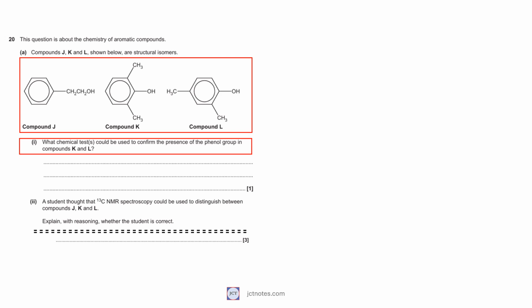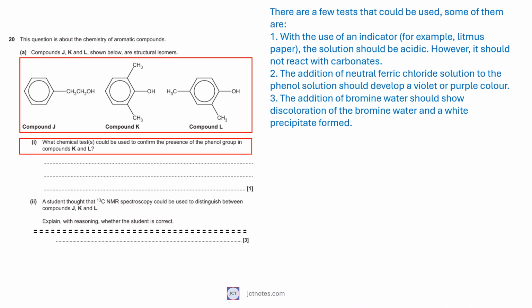There are a few tests that could be used. Some of them are: 1. With the use of an indicator, for example, litmus paper, the solution should be acidic. However, it should not react with carbonates. 2. The addition of neutral ferric chloride solution to the phenol solution should develop a violet or purple color. 3. The addition of bromine water should show discoloration of the bromine water and a white precipitate formed.